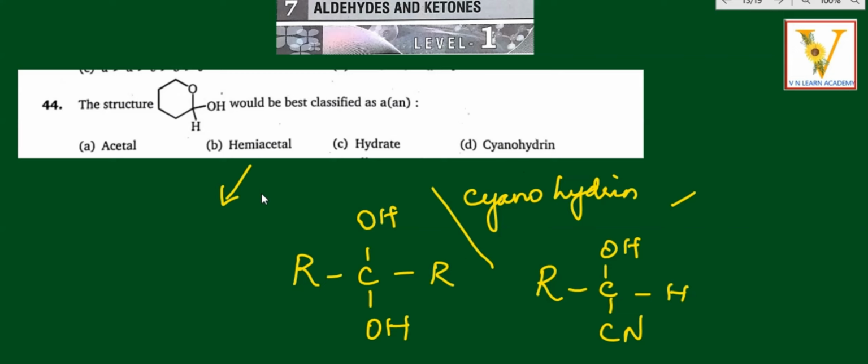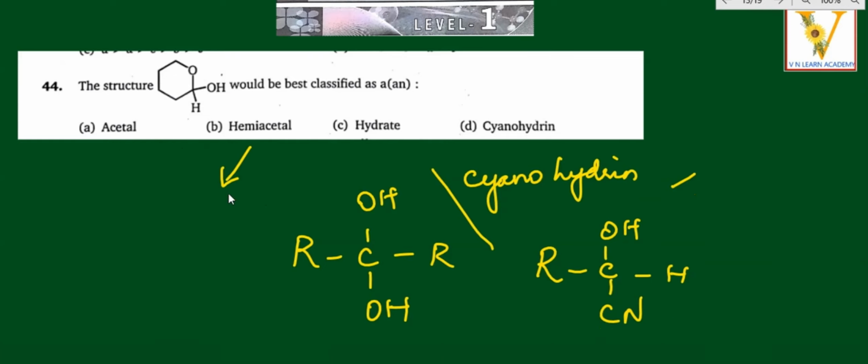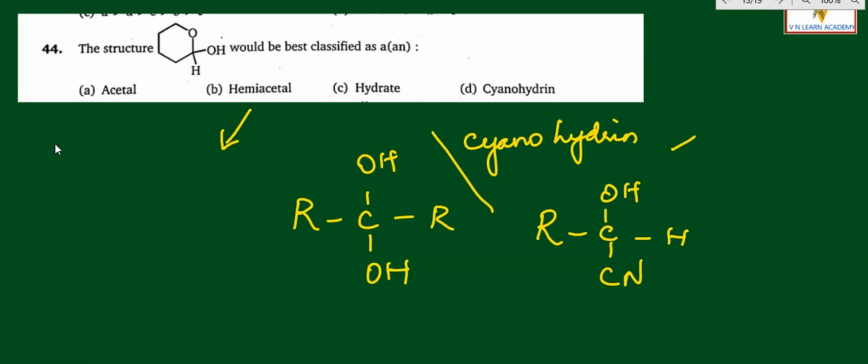Hemiacetal and acetal: in a hemiacetal, one ether group is attached along with an alcoholic group. The carbon is attached to OR and to OH. So one alkyl group is linked to the carbonyl carbon, and that is hemiacetal.